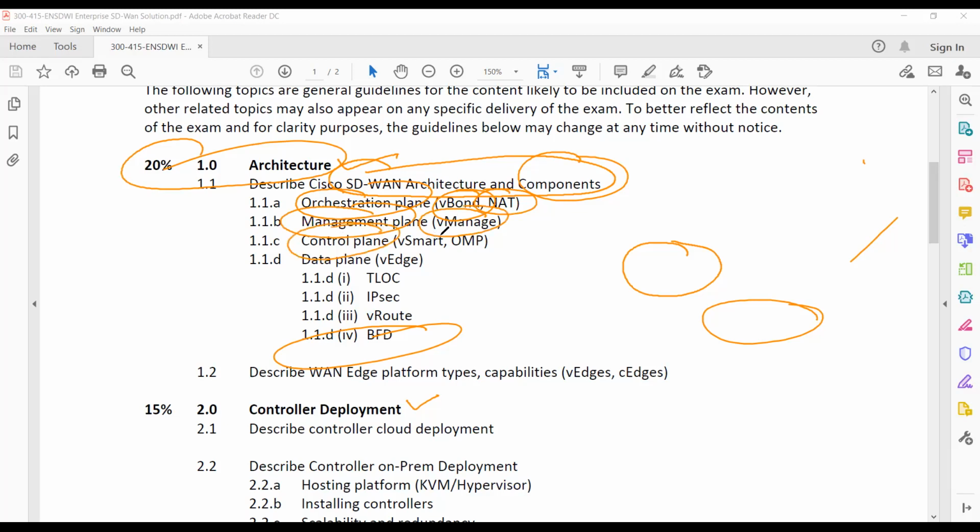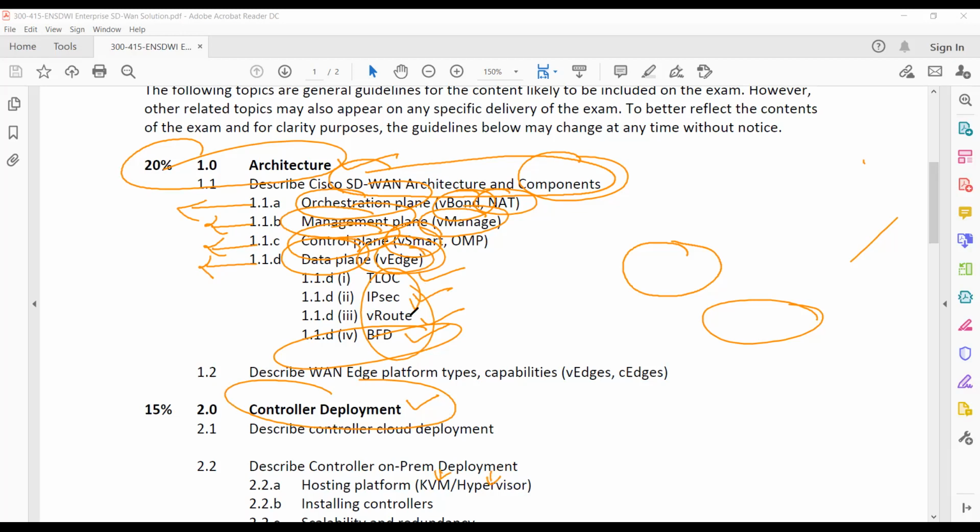The control plane, we will discuss that, vSmart. The data plane devices, your vEdge. So what is TLOC, IPsec, vRoute, BFD. These are part of this vEdge. So basically we have 4 things right now to discuss in detail: vBond, vManage, vSmart, and vEdge. And then in the same session, we will discuss the controller deployment. We can deploy these things on the KVM hypervisor, right?